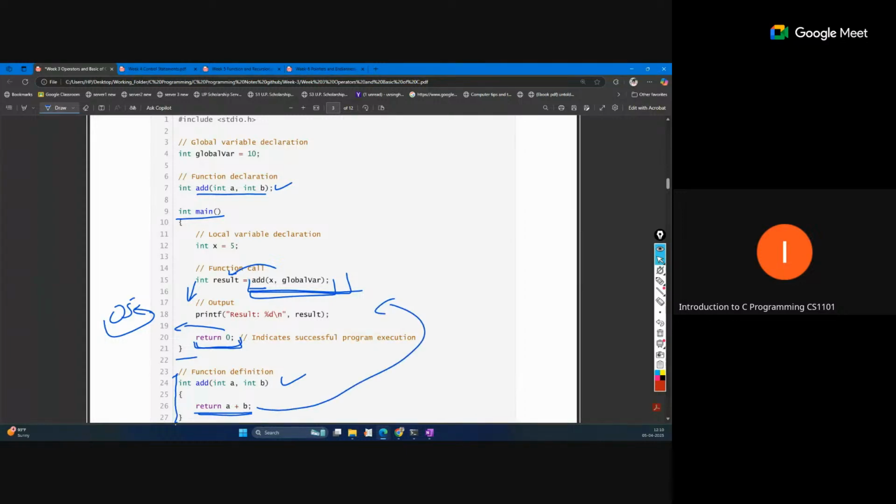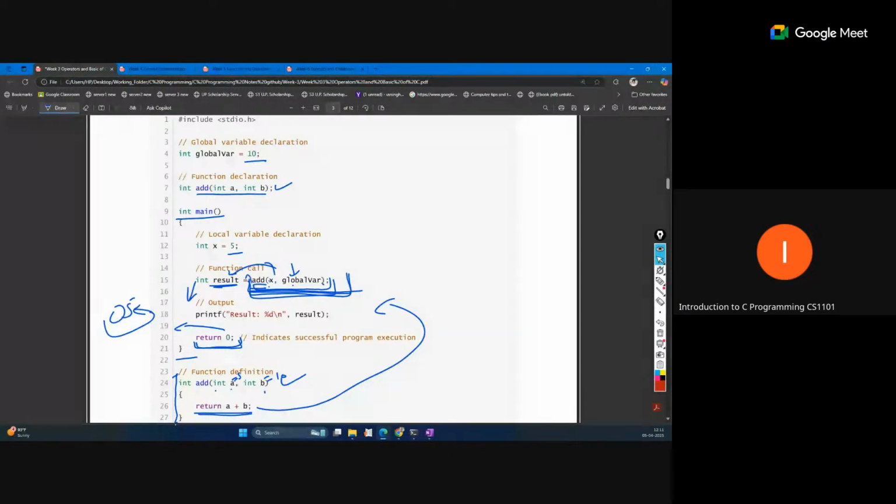Here you can see we call result equal to add, and we pass two parameters, the x value and the global var value, which will be passed into this function as a and b. Suppose x equals 5 and global value equals 10. Now a becomes 5 and b becomes 10, and return a plus b means 5 plus 10, so 15 will be returned to this call.